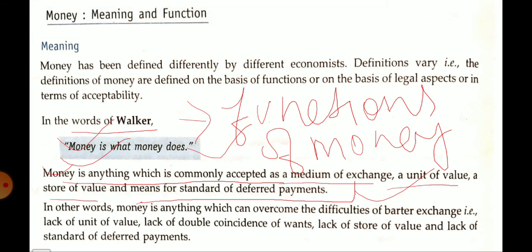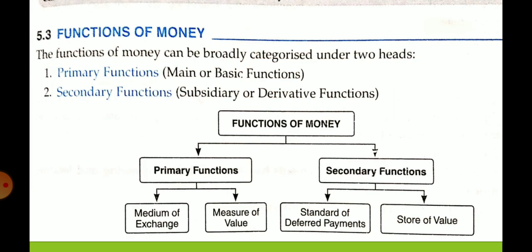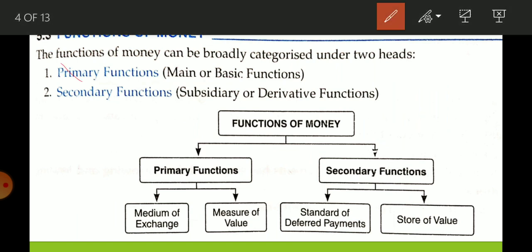Okay, now let us discuss the functions of money. Basically the functions of money are divided into two parts: primary functions and secondary functions. In primary functions there are two functions: medium of exchange and measure of value. In secondary functions there are two functions: standard of deferred payment and store of value.